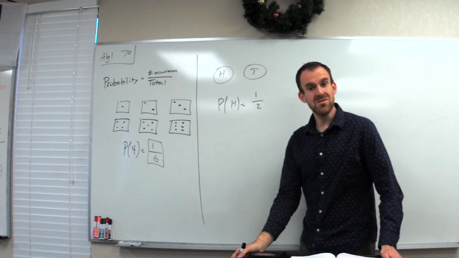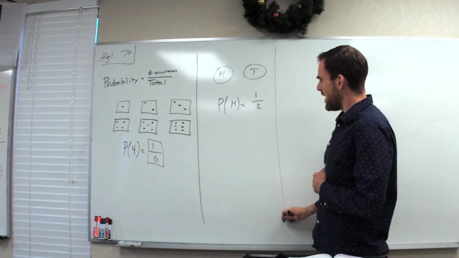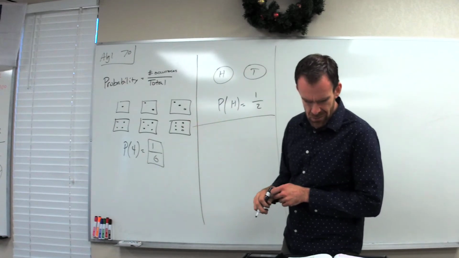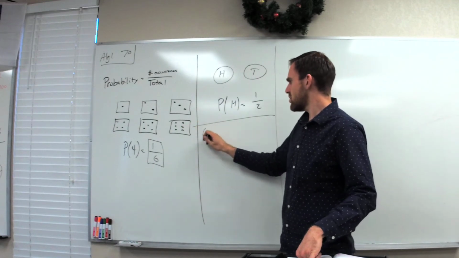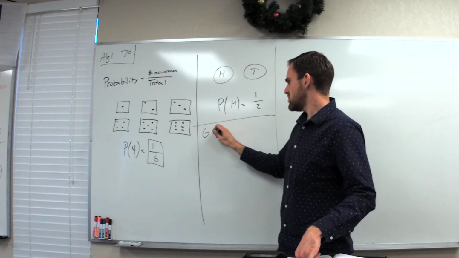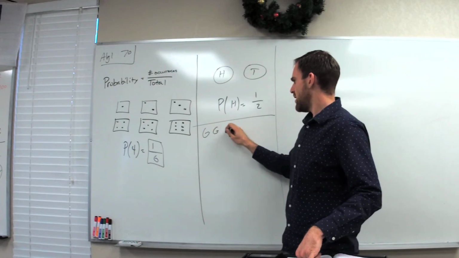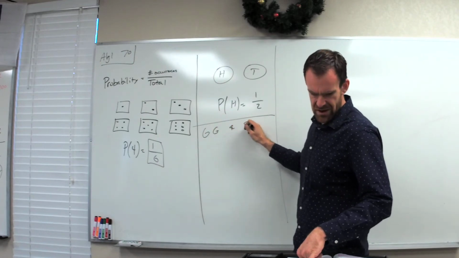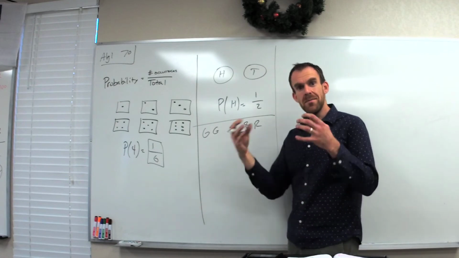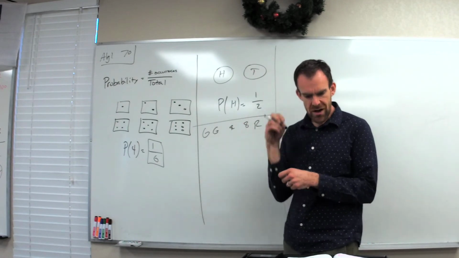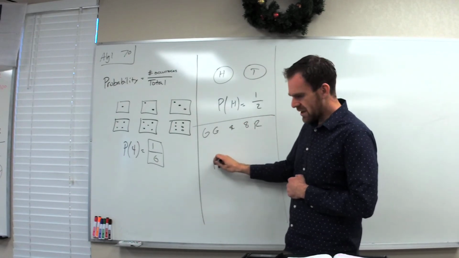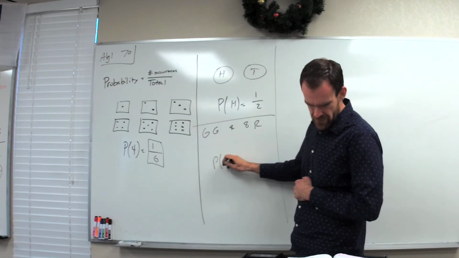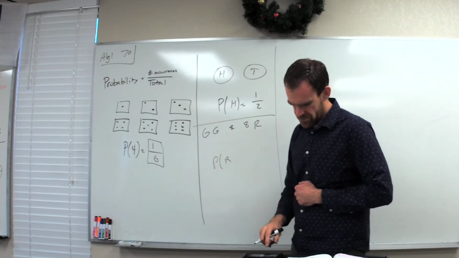Now, what about this? This one's a little bit more challenging. If we have 6 green marbles and 8 red marbles, and we put them into a container, and we pull one out, what's the probability of pulling out a red marble?